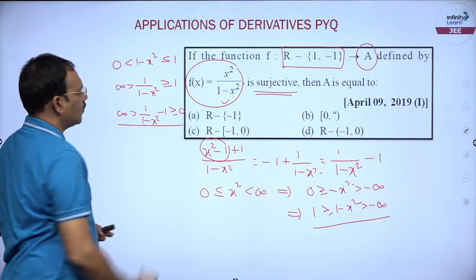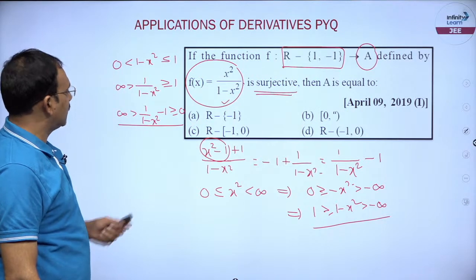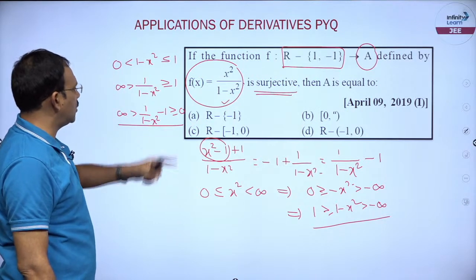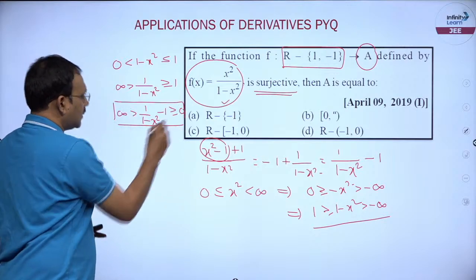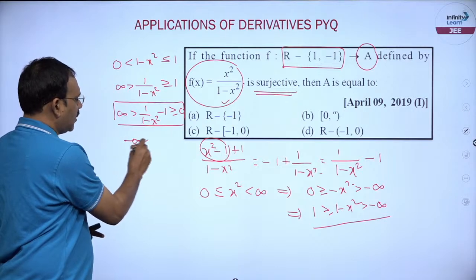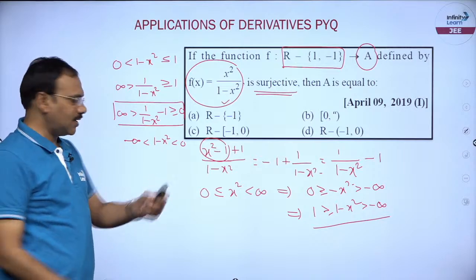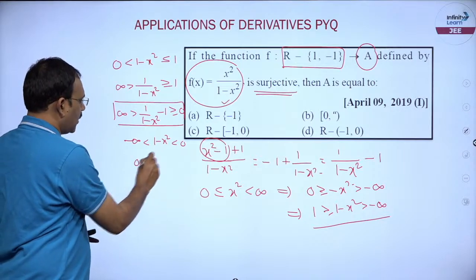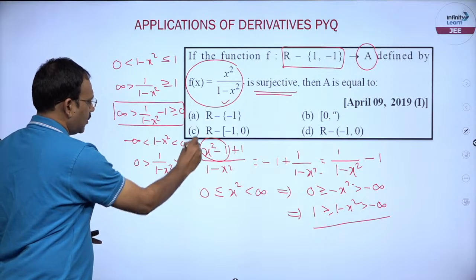So, the range is going to be, friends, I can say 0 to infinity will come. This is one part. For the second part you can take minus infinity less than 1 minus x square less than 0. You take the reciprocal, 0 greater than 1 by 1 minus x square greater than minus infinity.